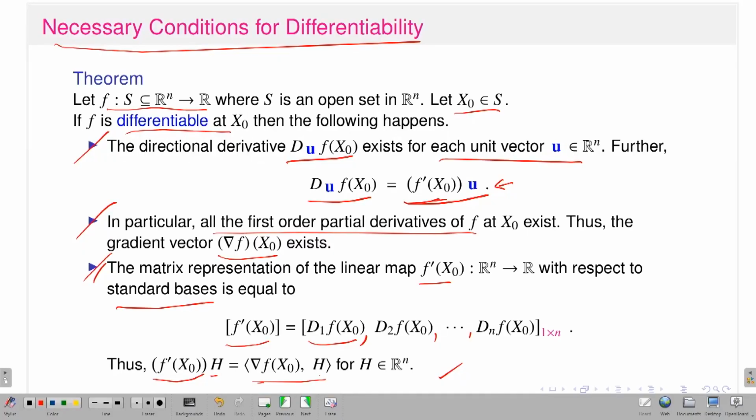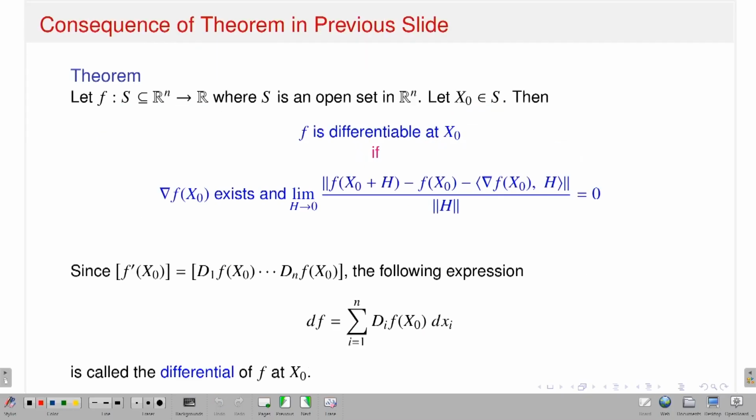You will see, I want to write, for example, what will be the expression of the directional derivative in terms of the gradient vector. So then you will see these kinds of things there. So what is the consequence of the earlier theorem in my previous slides?